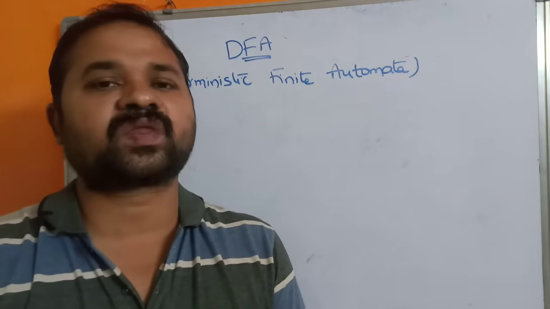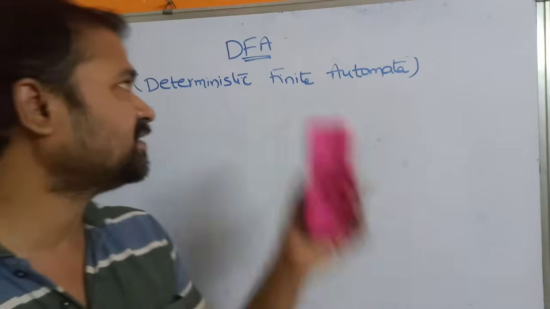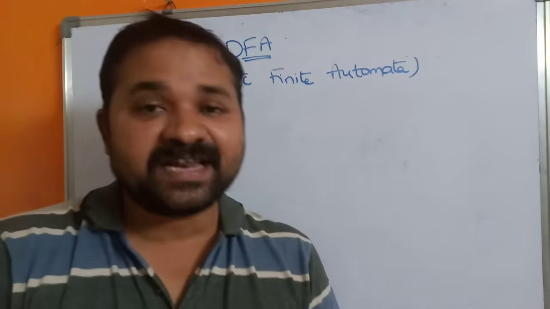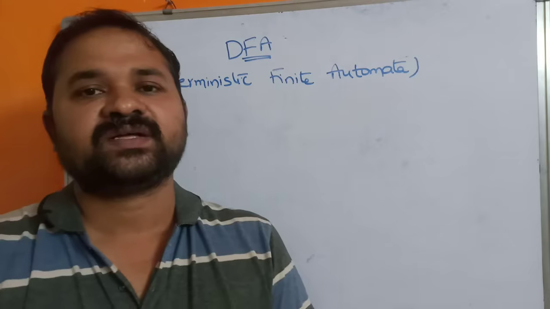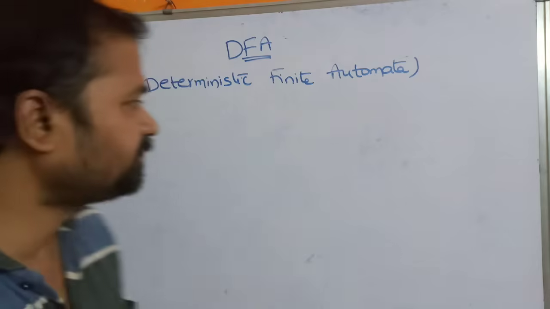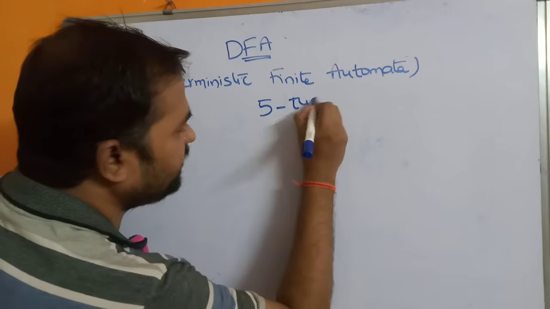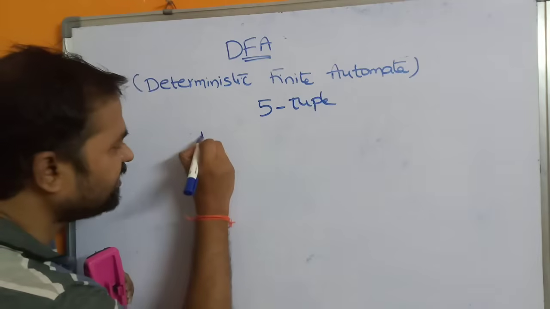In this video, we are going to discuss DFA. DFA stands for Deterministic Finite Automata. DFA is defined with the help of a five tuple. Let's see the definition here.